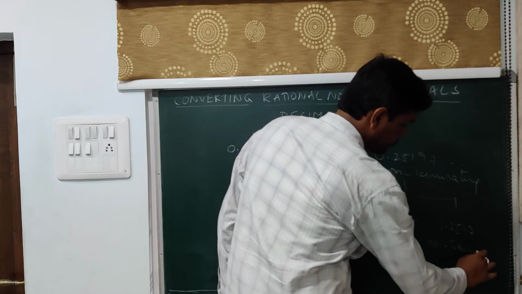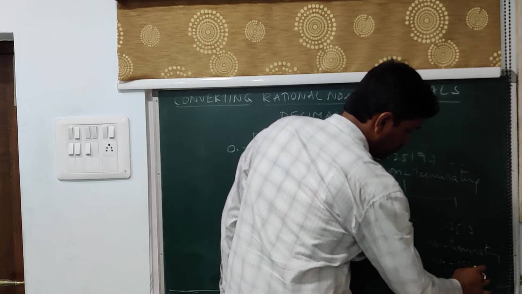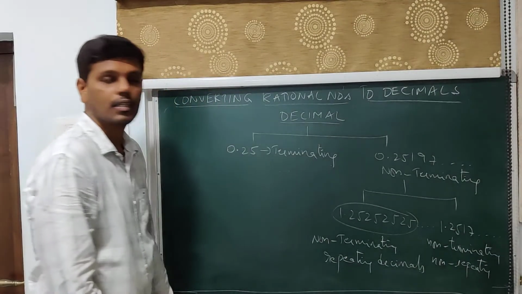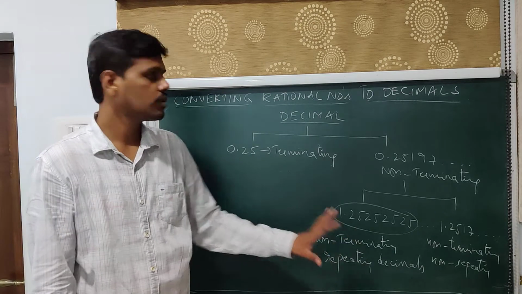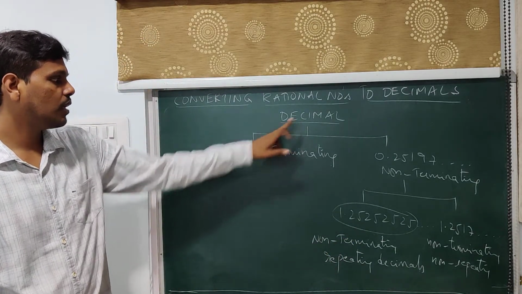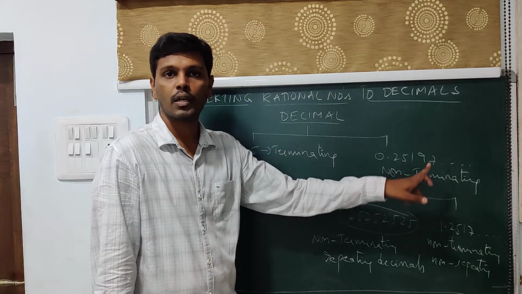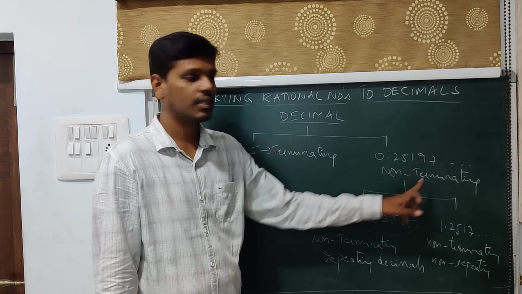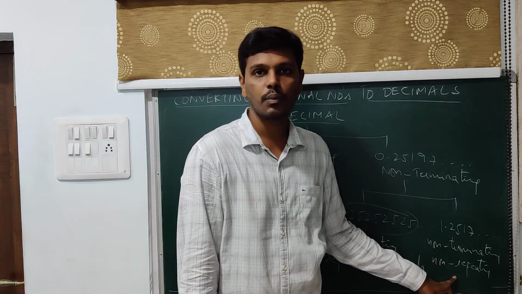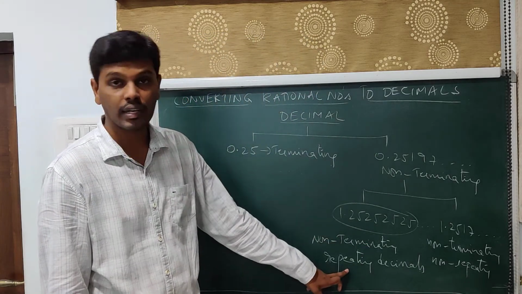Non-terminating non-repeating decimals. So this is all about the types of decimals which we have. Given a decimal, either it takes a terminating decimal form or a non-terminating decimal form. If it takes a non-terminating decimal form, either it takes a non-terminating repeating decimal form or a non-terminating non-repeating decimal form. Now this is also called non-terminating recurring decimal.